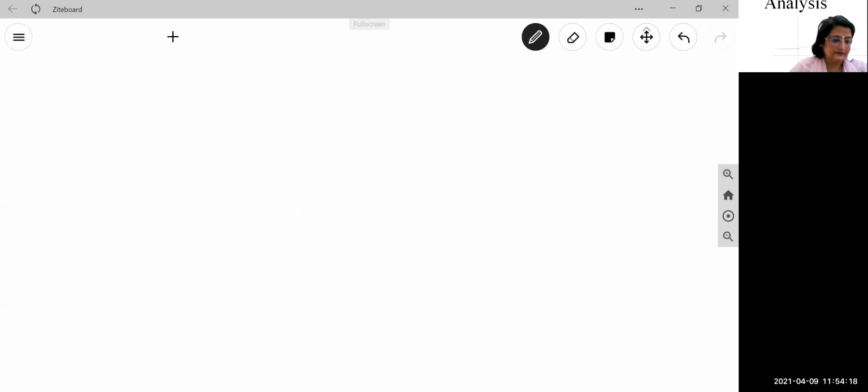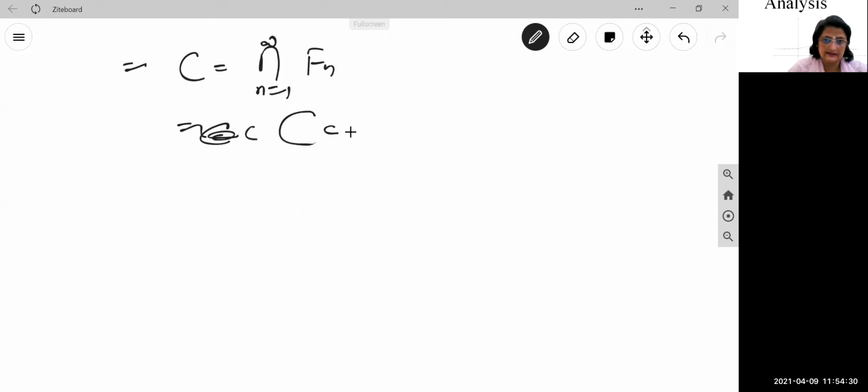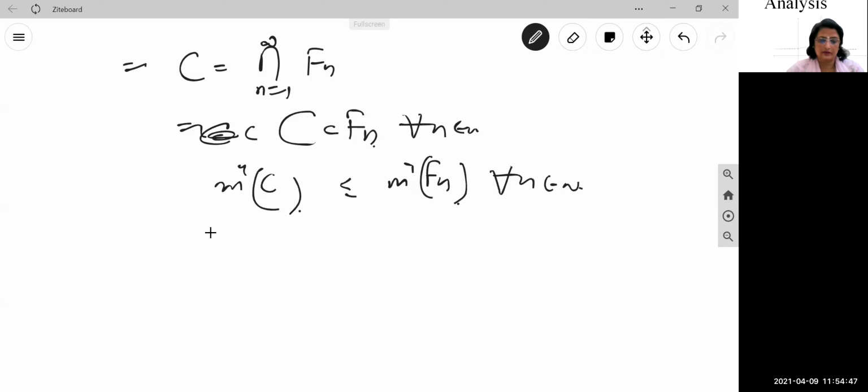It implies C, what is C? C is the intersection, n running from 1 to infinity, of Fn. It implies C is contained in Fn for all n, because in an intersection, C is contained in every Fn. So by the property of outer measure, m star C is less than or equal to m star Fn for all n belonging to N, right?